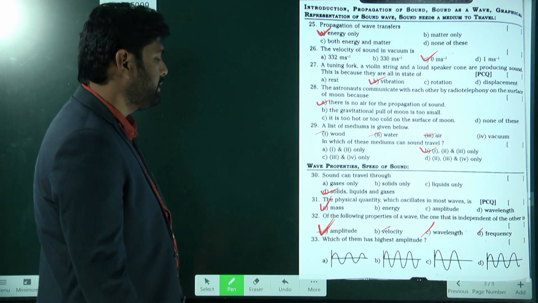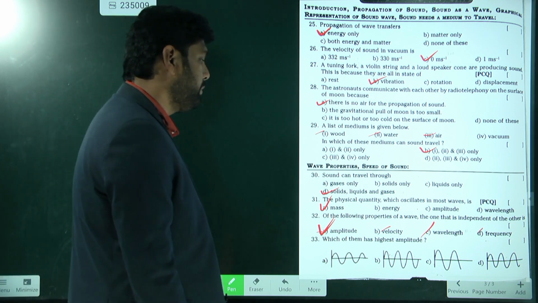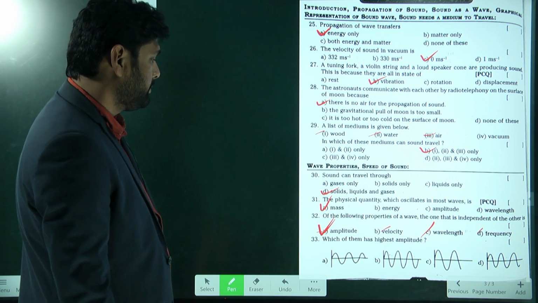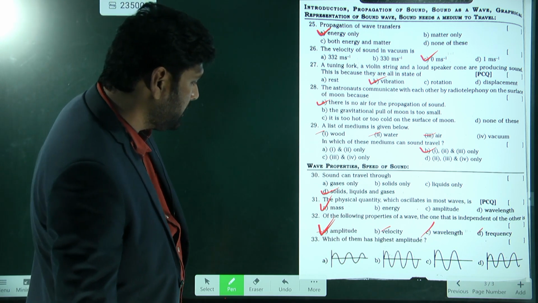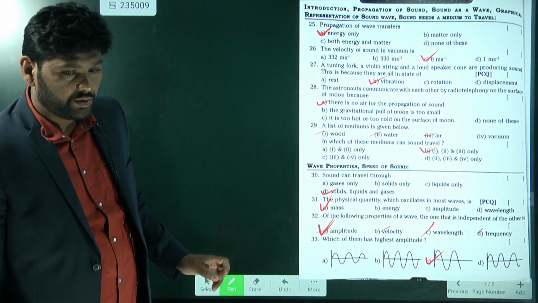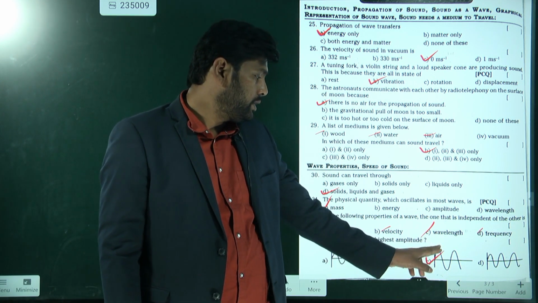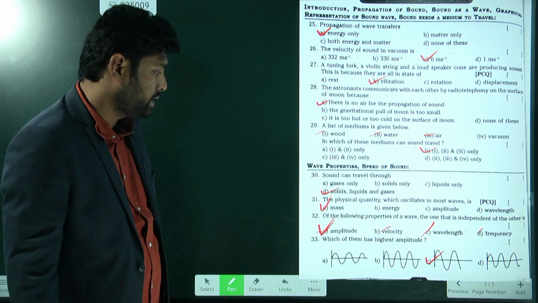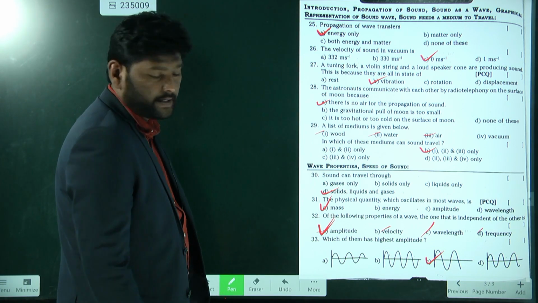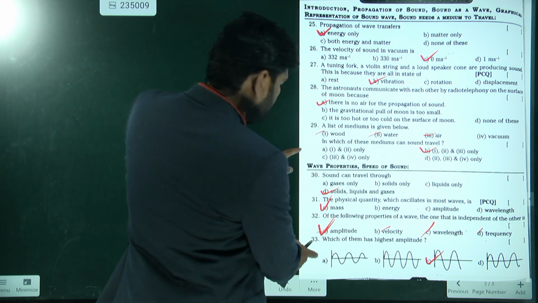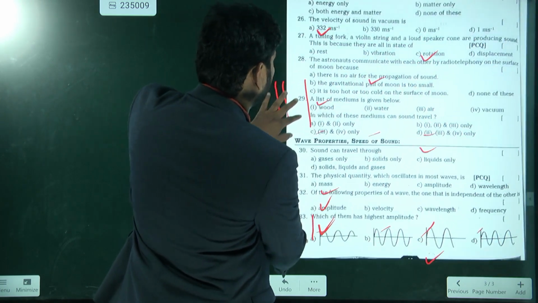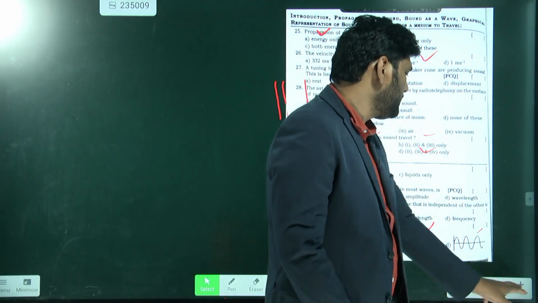Which of them has the highest amplitude? B or C or D? See here, this C has the highest amplitude. Amplitude means we have to see from the mean position to the maximum position, so option C shows the same thing. Understand? Is there any other question here? No questions, so I'll go for the next slide.